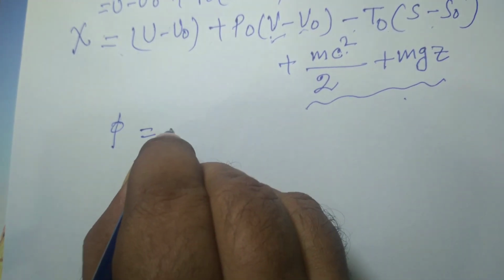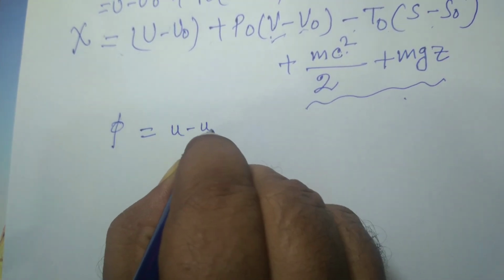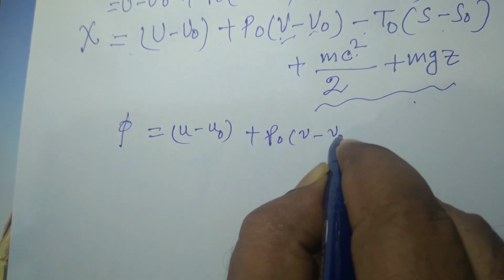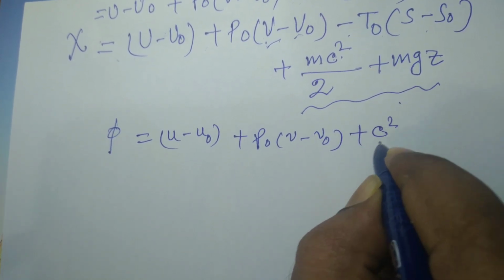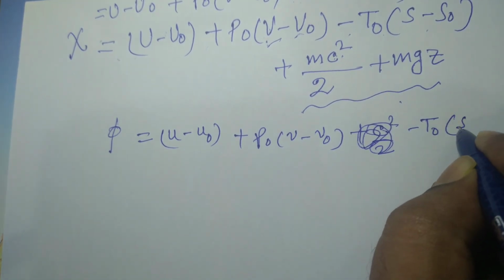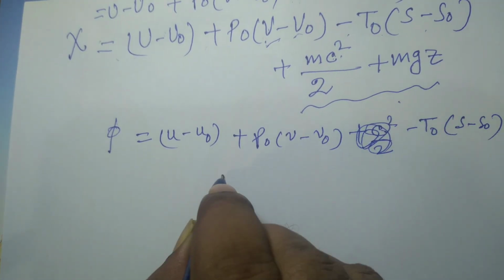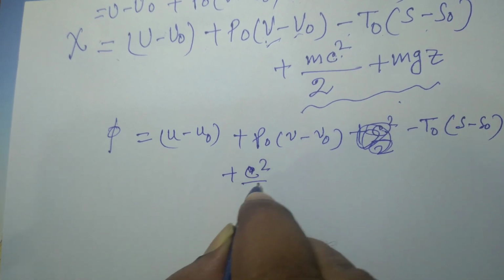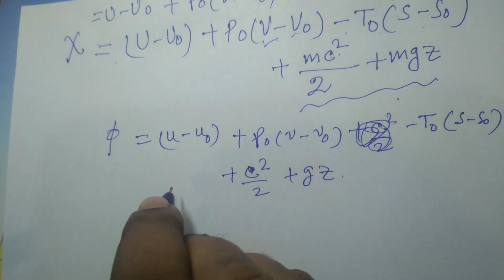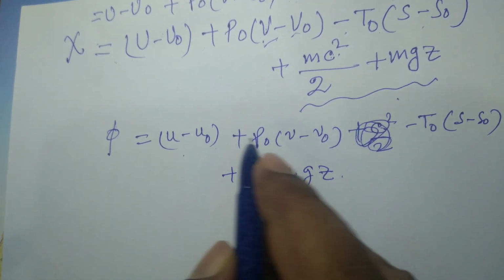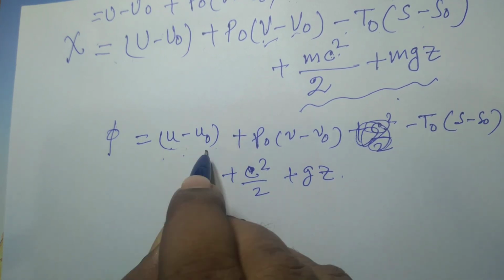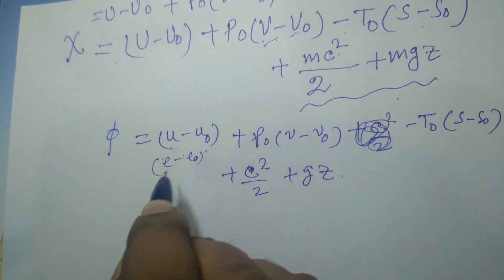On a unit mass basis, this will be small u minus small u0 plus P0 multiplied by v minus v0, minus T0 multiplied by small s minus s0, the specific entropy, plus c squared by 2 plus gz. And if you take the potential energy and kinetic energy into account, in place of u minus u0 you will have e minus e0.